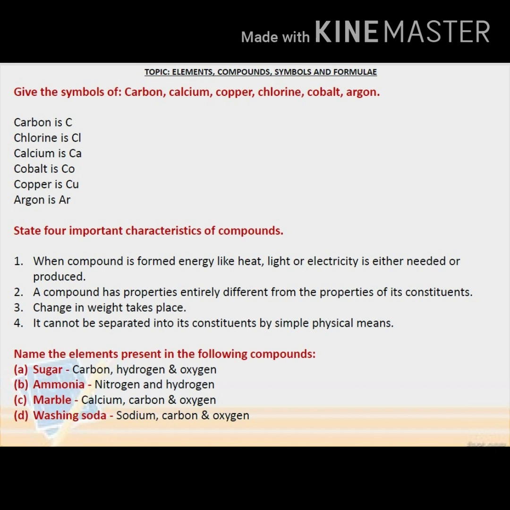Next one. State 4 important characteristics of compounds. When a compound is formed, energy like heat, light, or electricity is either needed or produced. A compound has properties entirely different from the properties of its constituents. Change in weight takes place. It cannot be separated into its constituents by simple physical means.